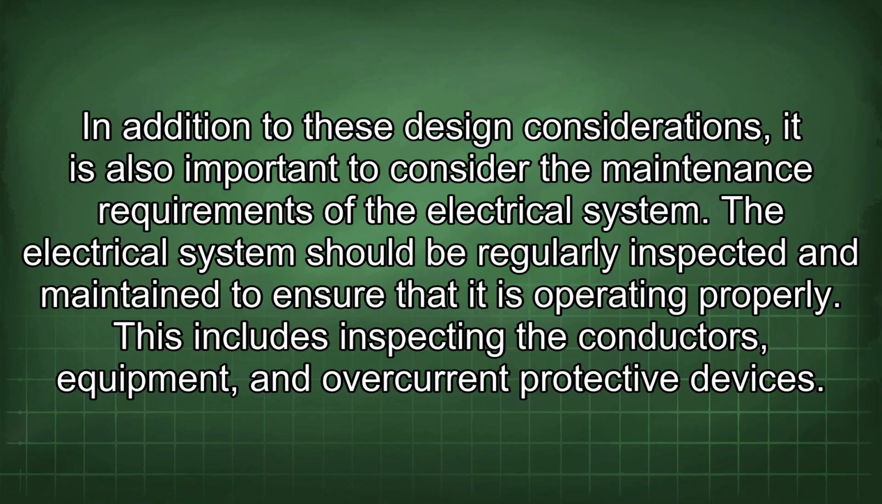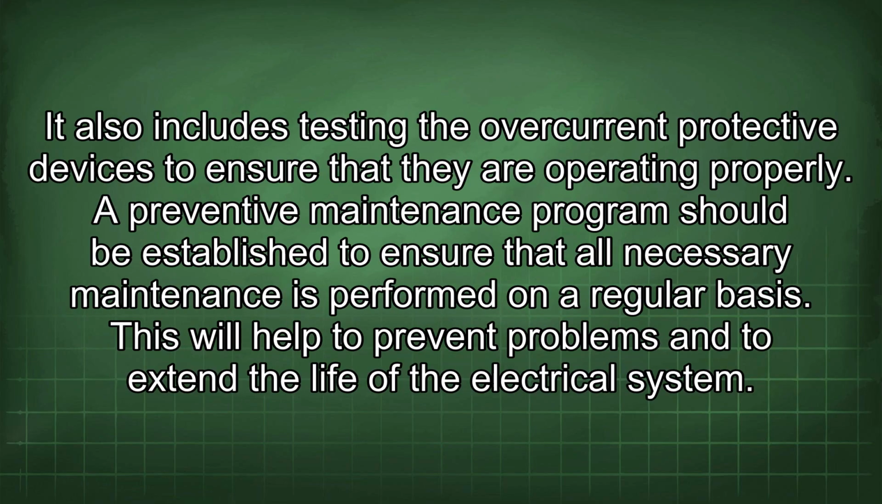The electrical system should be regularly inspected and maintained to ensure that it is operating properly. This includes inspecting the conductors, equipment, and overcurrent protective devices. It also includes testing the overcurrent protective devices to ensure that they are operating properly. A preventive maintenance program should be established to ensure that all necessary maintenance is performed on a regular basis. This will help to prevent problems and to extend the life of the electrical system.